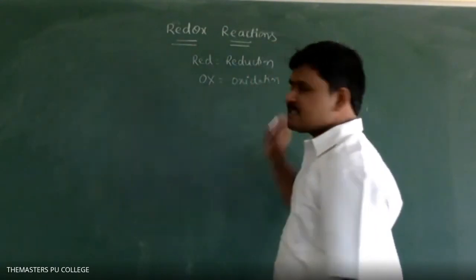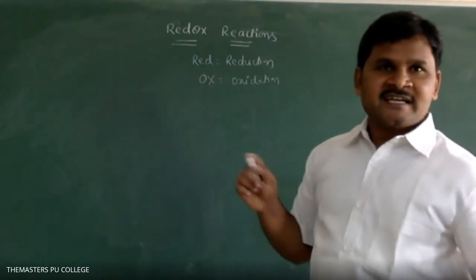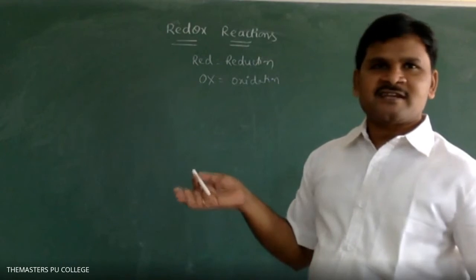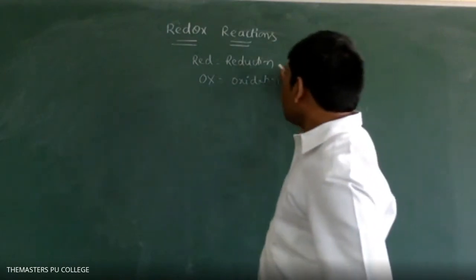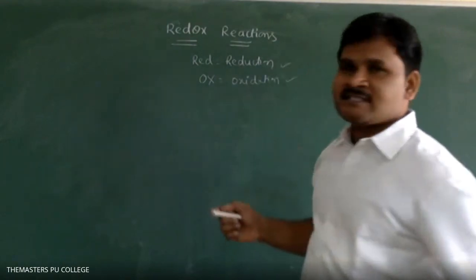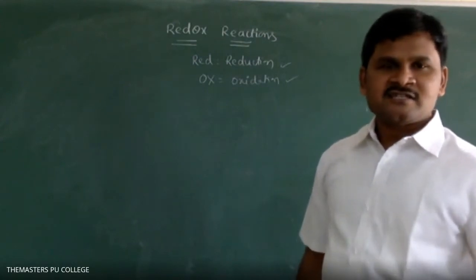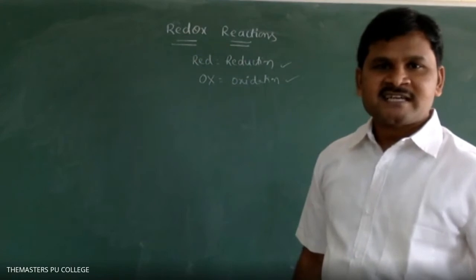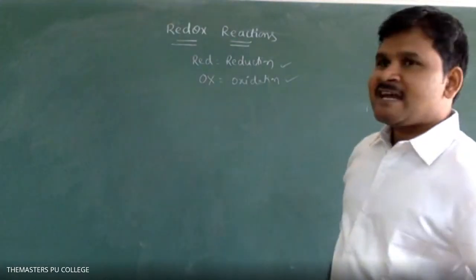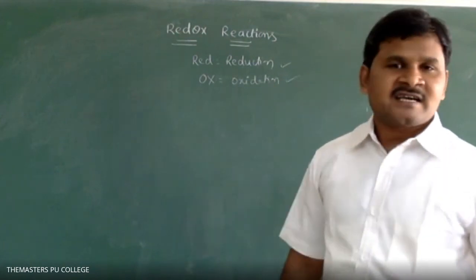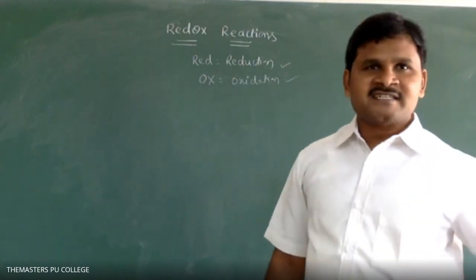Reduction and oxidation both take place in a chemical reaction simultaneously, compulsorily. In a chemical reaction, if reduction and oxidation take place simultaneously, they are called redox reactions. Students, are you clear? What is a redox reaction? The chemical reactions in which reduction and oxidation take place simultaneously are called redox reactions.